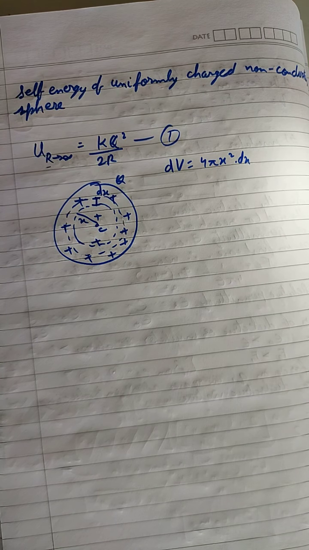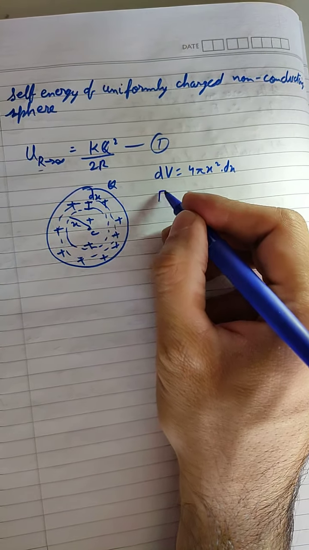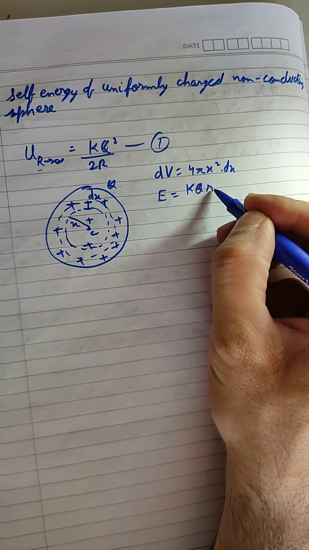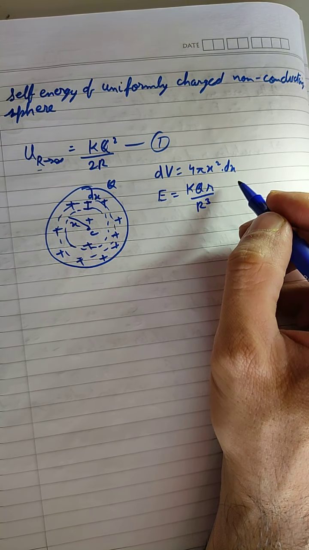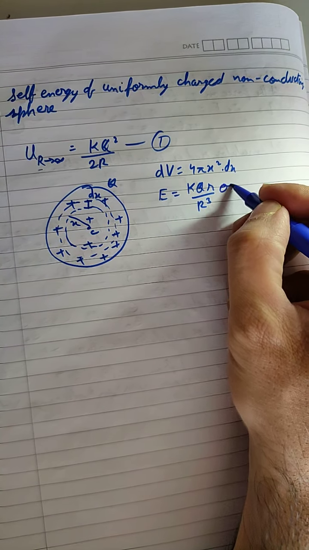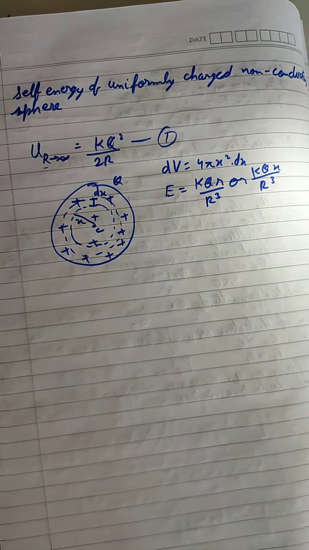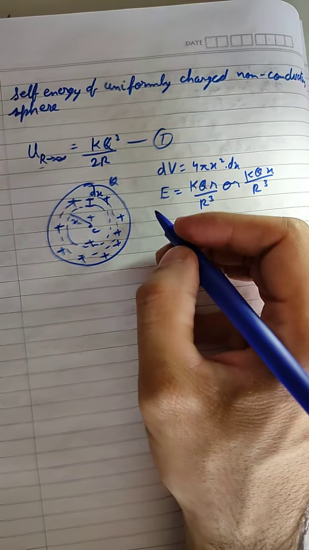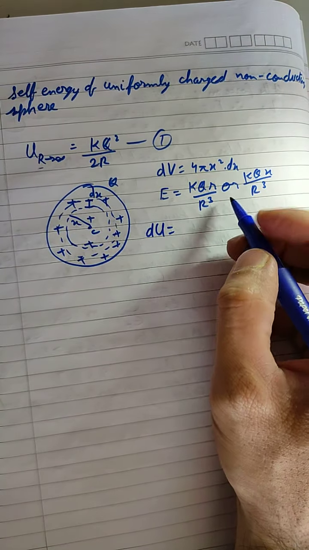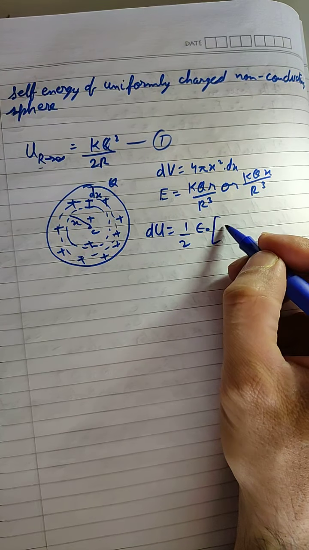Now as we know, inside the non-conducting sphere, we have already derived that the electric field is equal to kqr upon r cube. In this case r is equal to x, so we can write kqx upon r cube. Now to find the small energy because of this element dx, we'll substitute in the formula of energy.